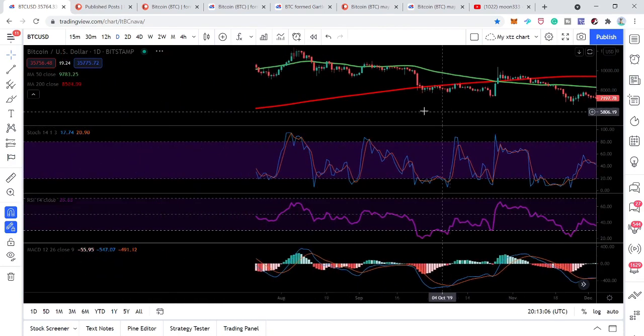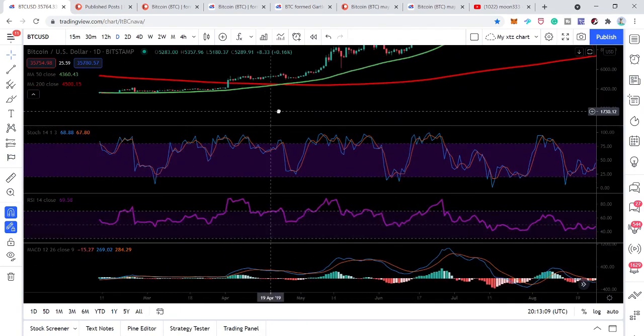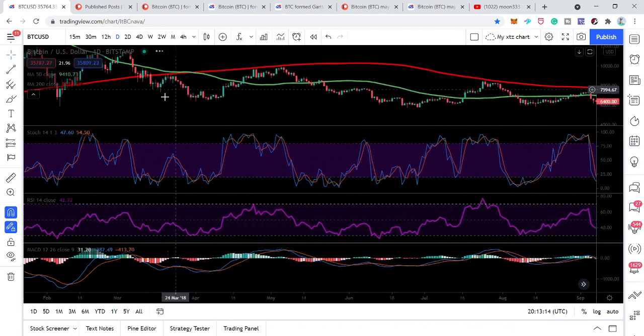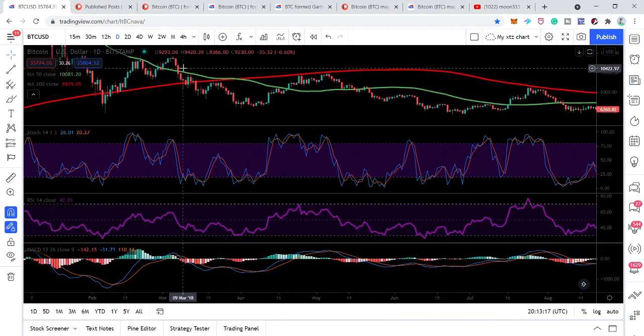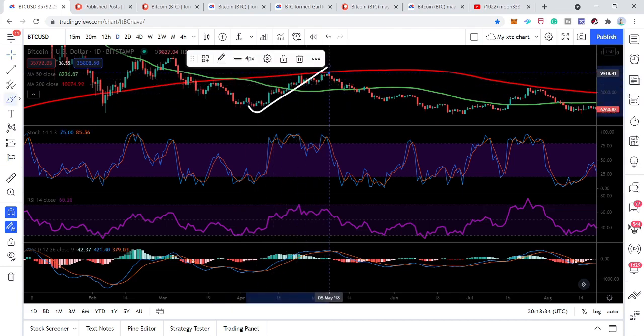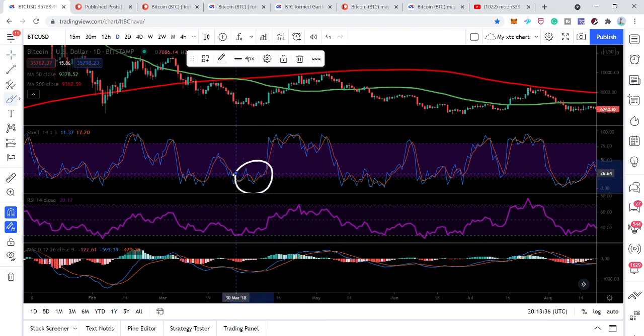Now let's move back to show you another previous death cross. We received the previous death cross here, and you can see that before its formation, the price action moved very strong bearish to the downside. But after the formation of the death cross, very soon the price action recovered and started this recovery rally. Why? Because the stochastic was already in the oversold zone before this death cross, and the RSI had already entered the oversold zone before the death cross.